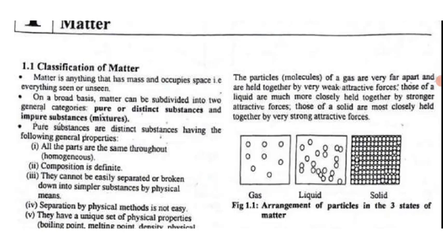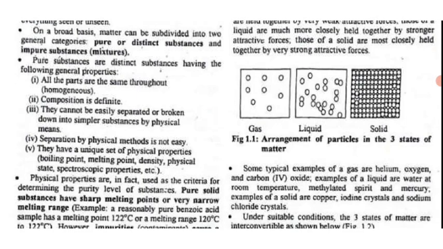For liquids, they are held together so that they follow each other, they lag, they follow each other. If water goes here, you see the rest following it. But for solids, they are very, very closely, tightly packed together. Right? So we have a diagrammatic illustration here. You can see the gases, how the molecules are far apart. You can see the liquid, they are clustering somehow. But you can see the solid just tightly packed.